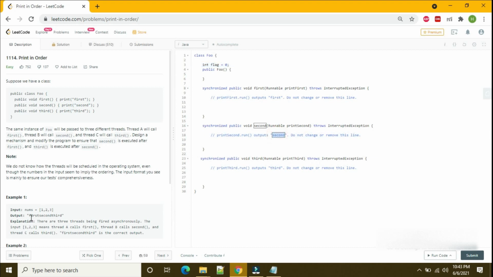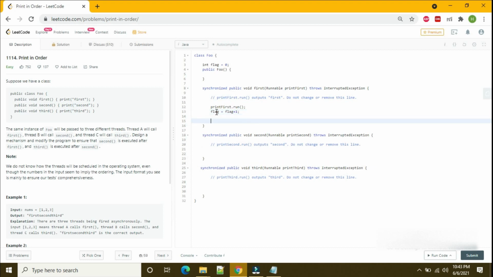In the output they have given, we have to print first, second, and third. In the same way, if the flag value is 2, then I want the third method to be called. So first, if the flag is 0, I can straight away call this method and increment its value, so that it can call the second method. I'm just incrementing it.